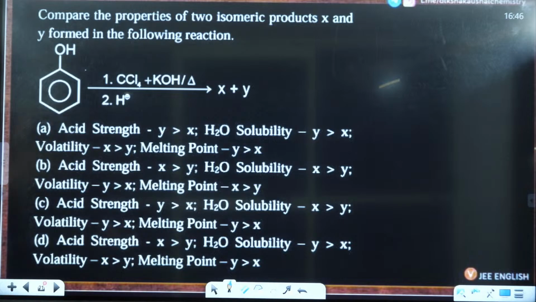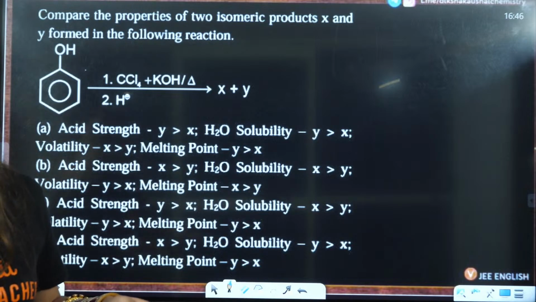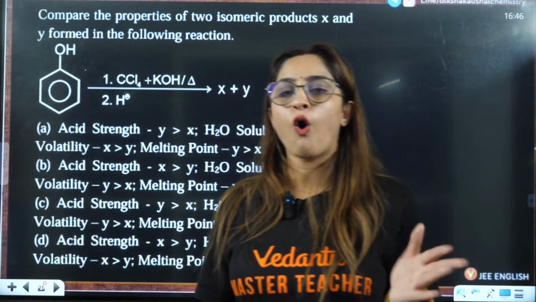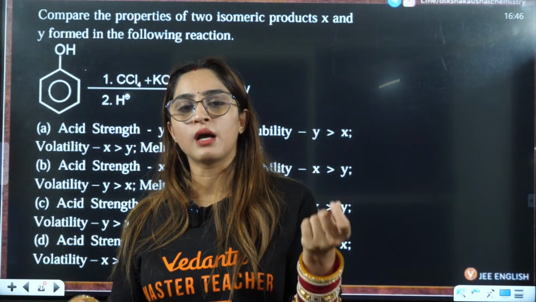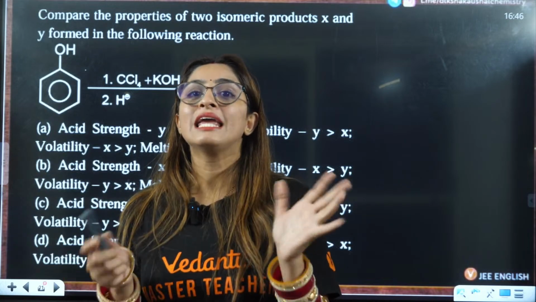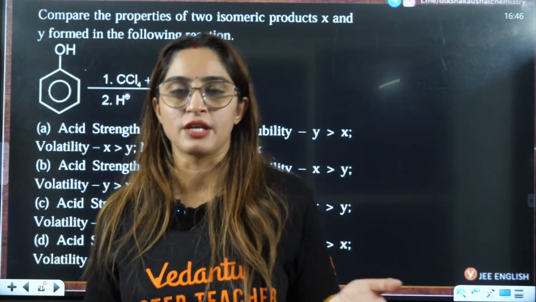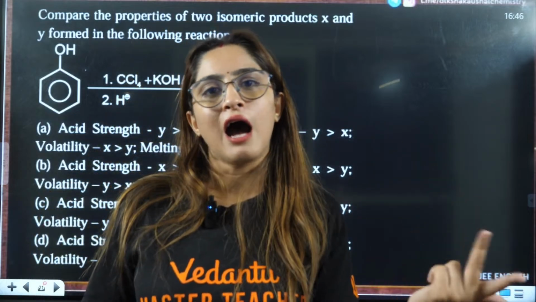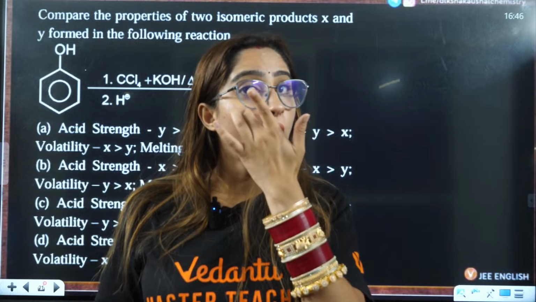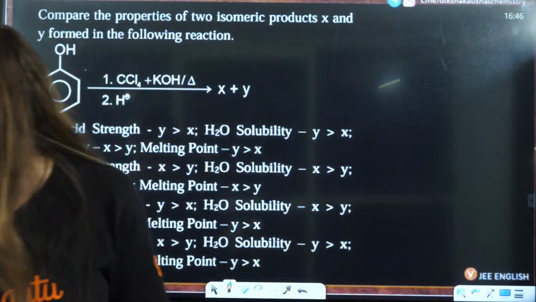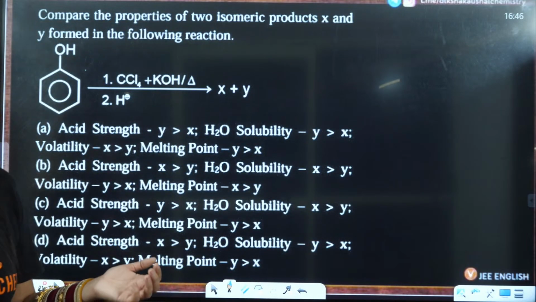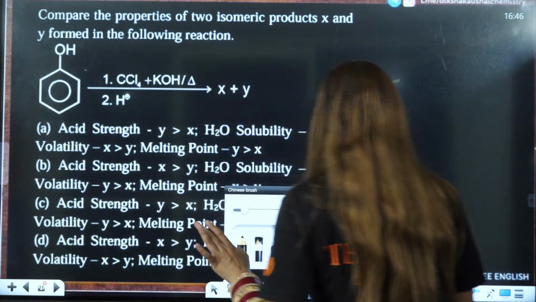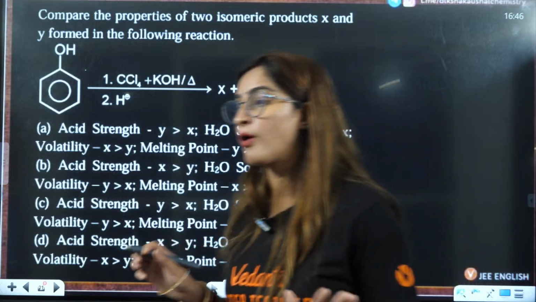What is odd and even exchange? If you exchange something just one time, that is odd exchange, right? Odd number of times. If you interchange them an even number of times, that is even exchange. In odd exchange, the configuration will change, right? R to S, S to R. But in even exchange, that will not change.